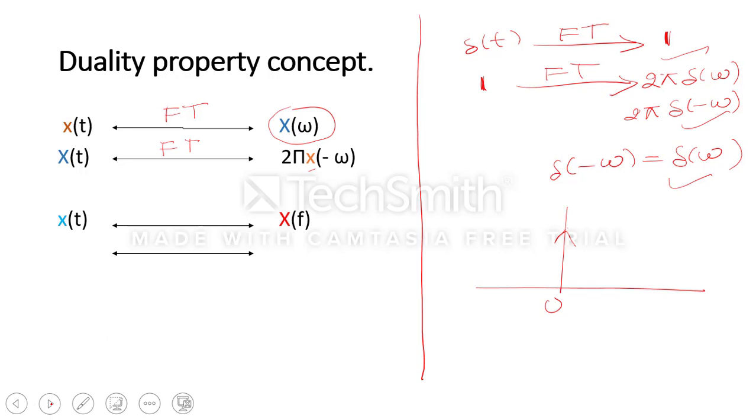And in the same way, if instead of omega I place f, meaning omega is equal to 2 pi f, and I write it in the form of f, then when I replace f by t, the Fourier transform of that function will not have 2 pi, only x(minus f). X is the input function and instead of t, minus f will come. I will take a few numericals.